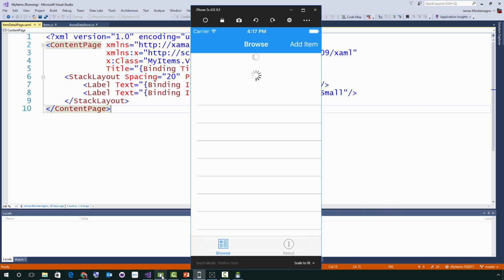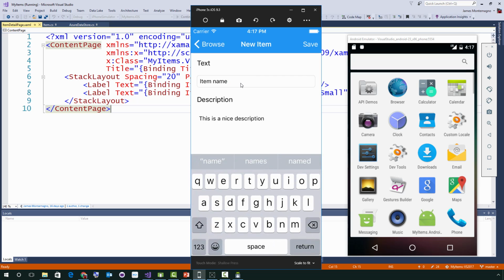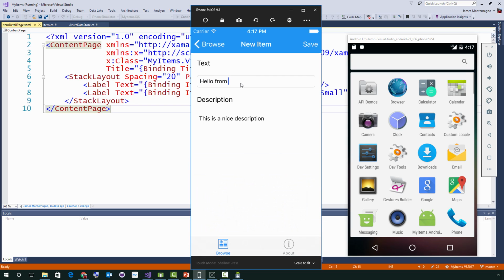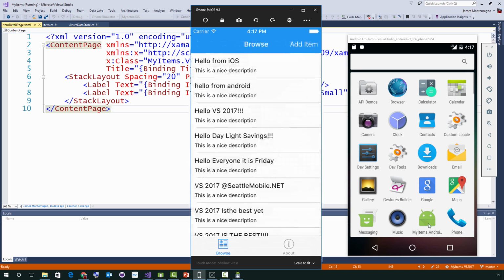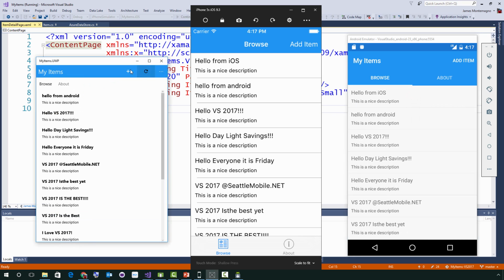Now here we'll actually get our Android. There's hello from Android. I can come over here and actually type on it. I'll say hello from iOS and hit save. Let's launch the My Items application again. There we go. We can refresh it over here, and now it's on a full round trip. And of course, here's our Windows 10 application. This is a really nice default template to do cloud enabled or not cloud enabled, based on what you want, to get this application up and running really fast. It scaffolds, if you will, a full application inside of Visual Studio.